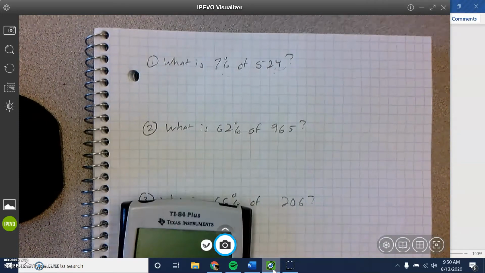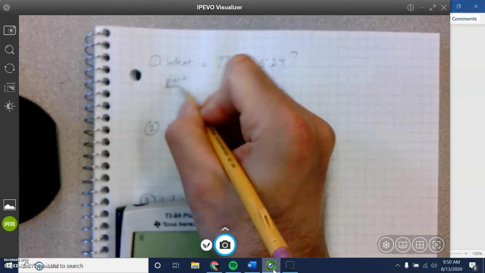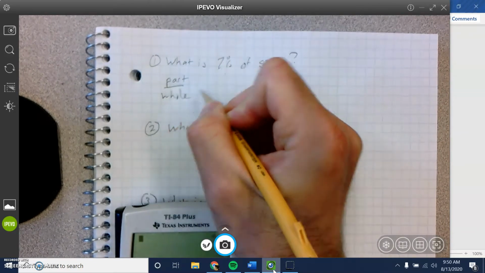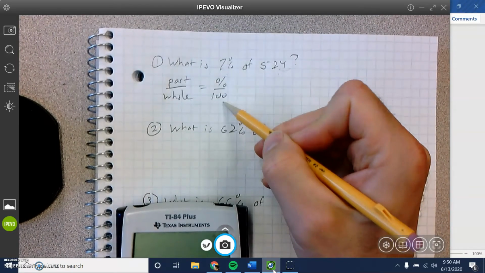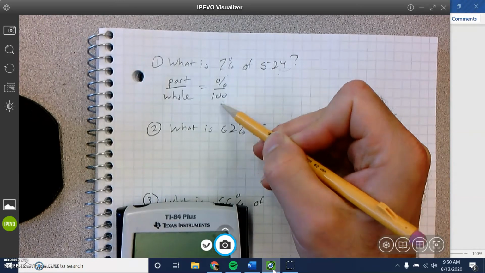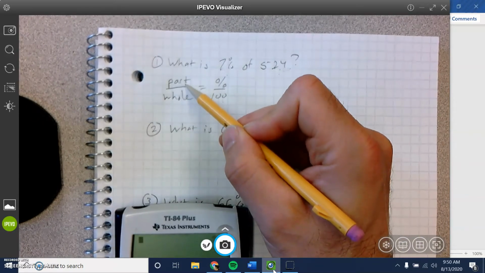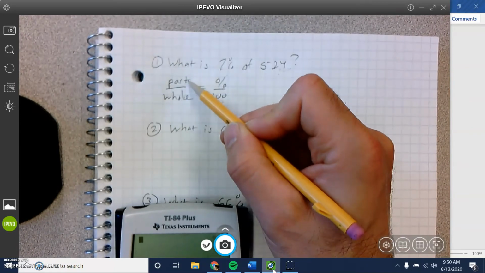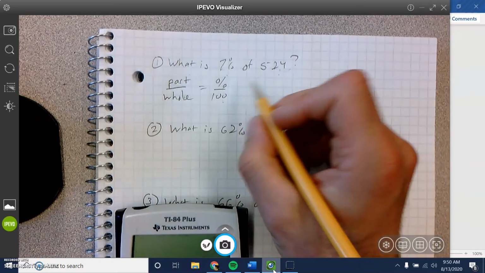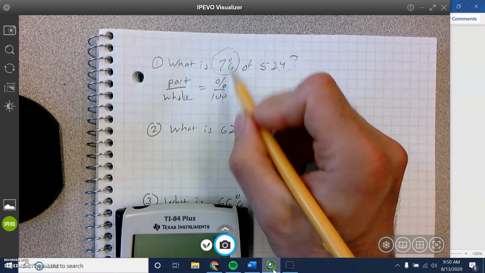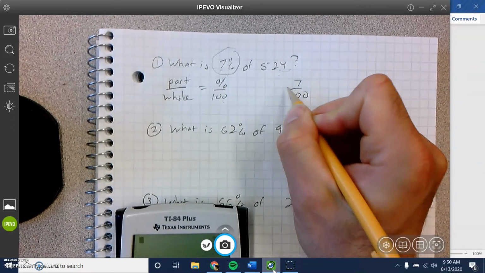All right. One way is proportions. So write this down with me. Part over whole is percent over 100, because the percent is always part of 100, out of 100. So part over whole, this is a fraction. So if you have 3/4, you have 3 pieces of pizza out of the 4 total, for example. So this is how you do it here. You see the percent, that just gets plugged in right there. Boom, 7 out of 100.